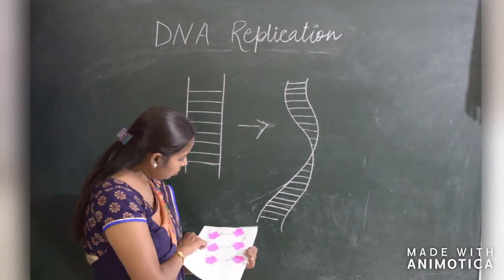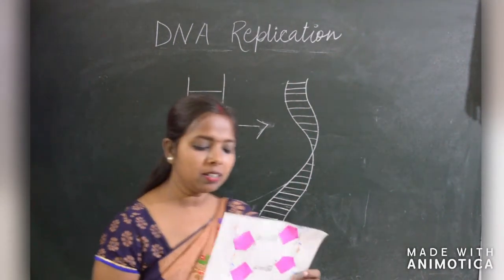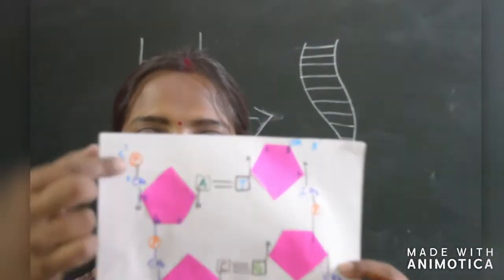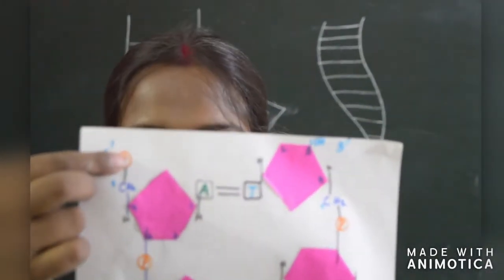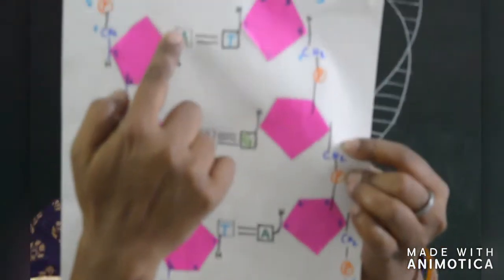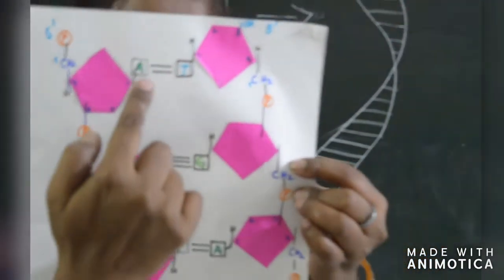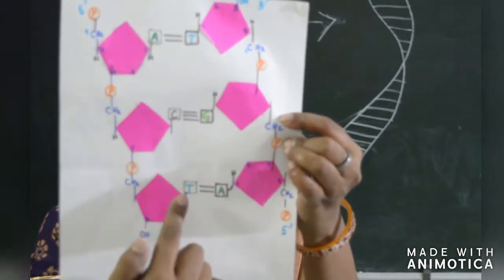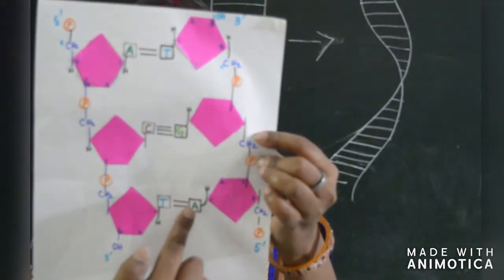I will show you this with a figure. Here the pink one is a sugar, this orange one is a phosphate group, and these all are nitrogen bases. As shown here, A has been paired with T, thymine, cytosine paired with guanine, and thymine paired with adenine.